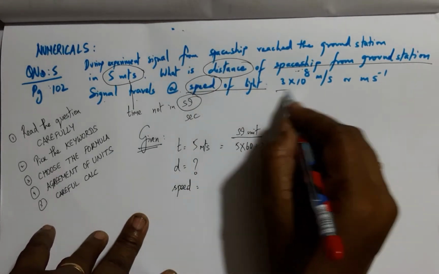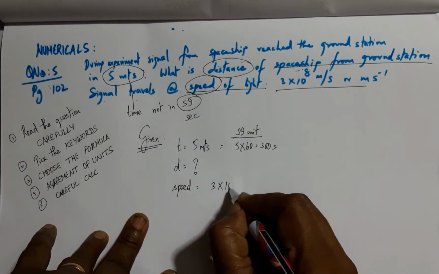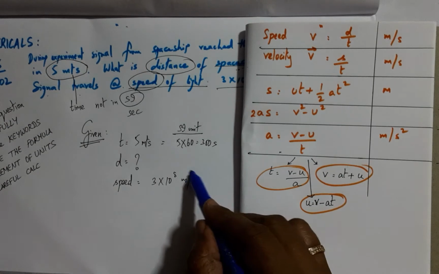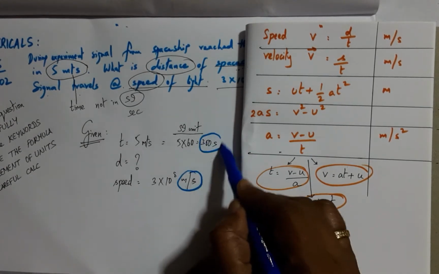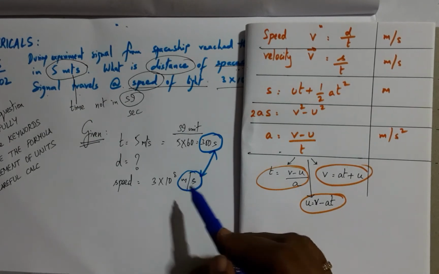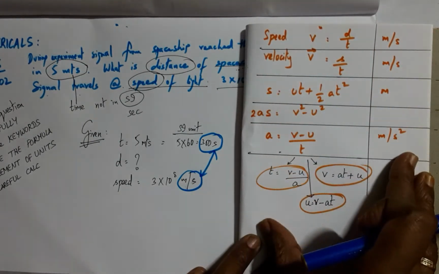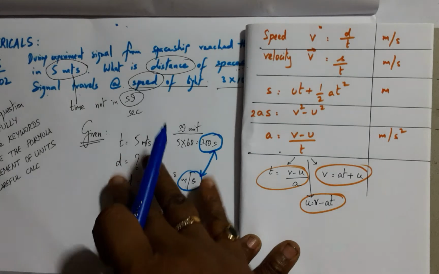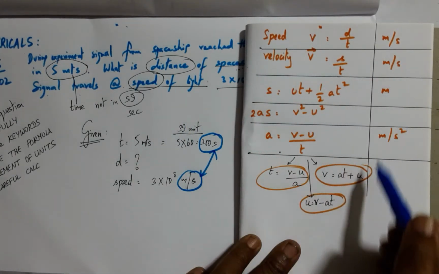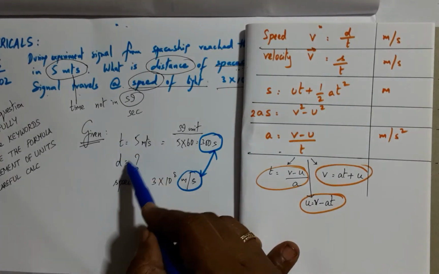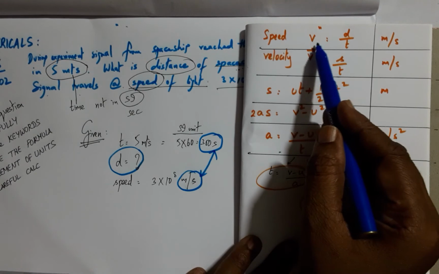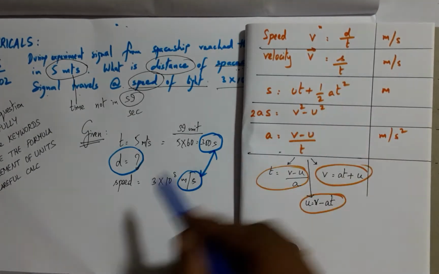It is 3 into 10 power 8 meters per second. This is directly in SI units, and we did the conversion to get an agreement between these two units. And now these are the many formulae, all the formulae pertaining to the chapter of motion. Now we have to pick the right formula, and as you can see, we are supposed to find the distance, and therefore the very first formula is speed is equal to d by t.